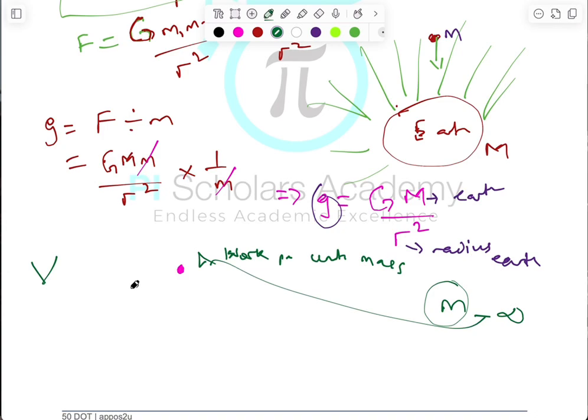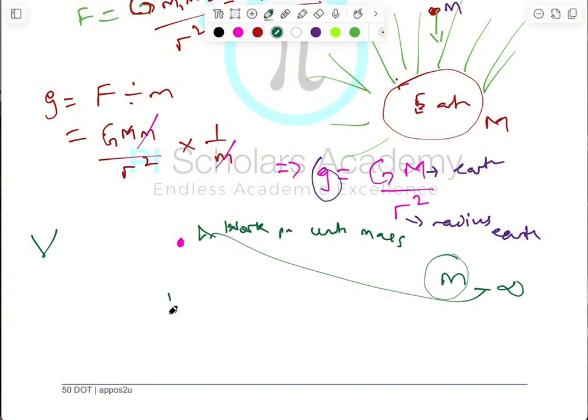So let me break the definition down one after the other. What do we mean by work done? First of all, work done is force times distance. I already explained this earlier in the previous class. Work done is force times distance. But it says work done per unit mass. In that situation, that implies that this is not just ordinary work done.